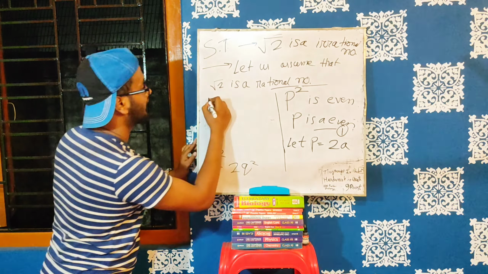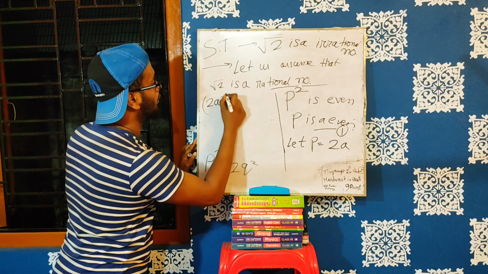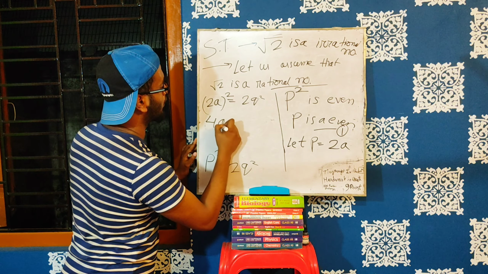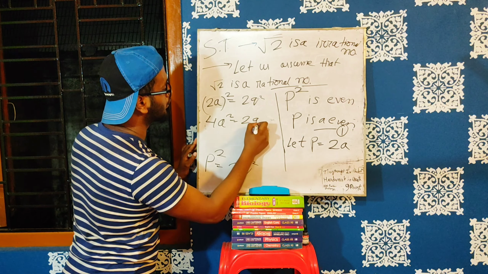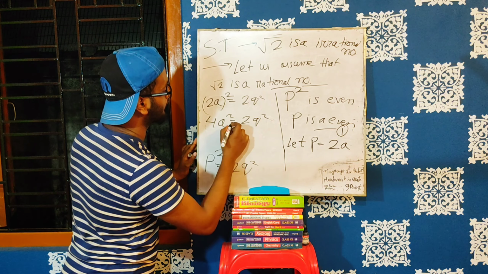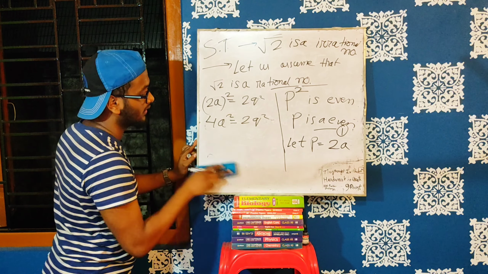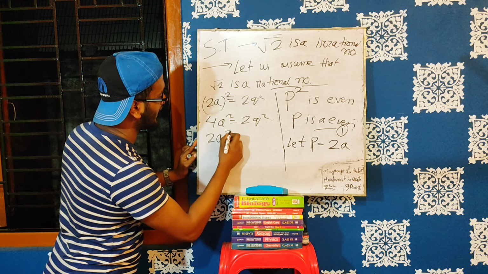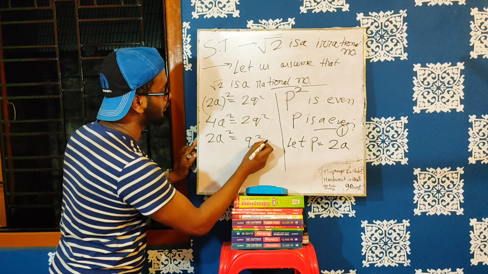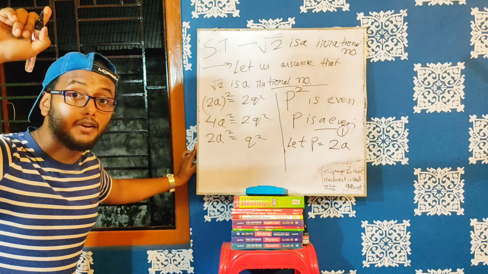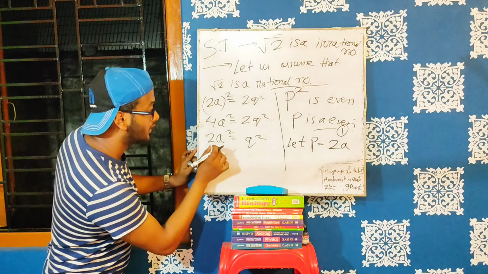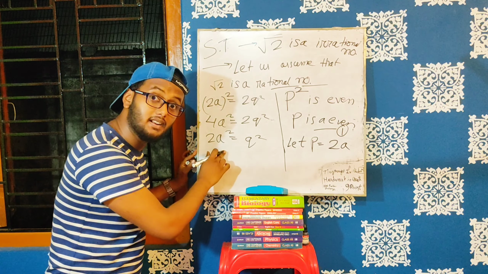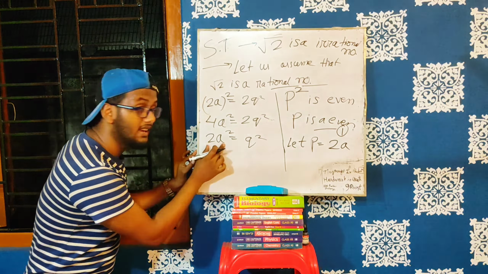What will we get? 2a whole square is equal to 2q square. That means 4a square is equal to 2q square. That means 2a square is equal to q square. Similarly, by the previous concept, 2a square is an even number, and 2a square is equal to q square.